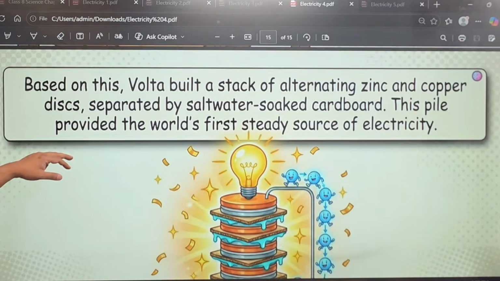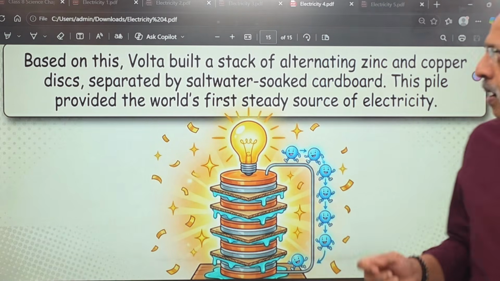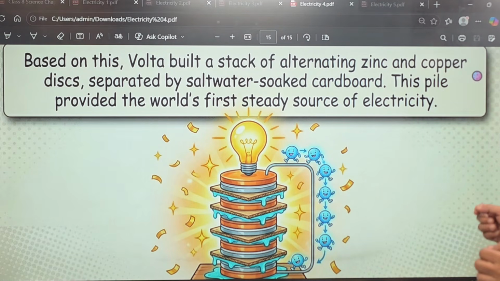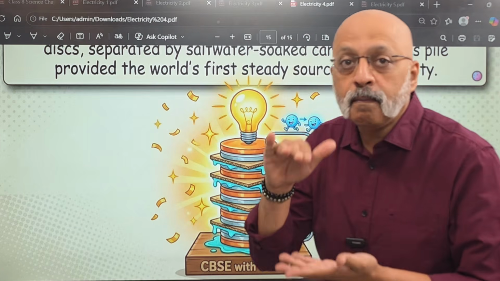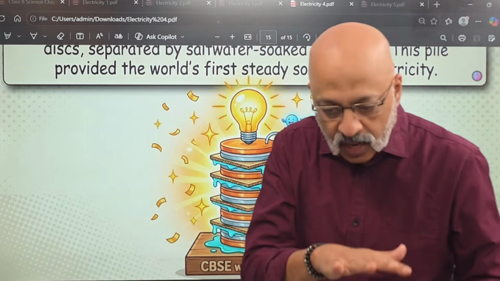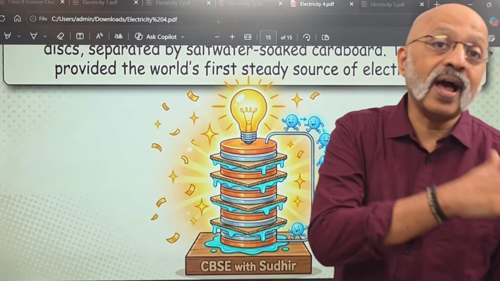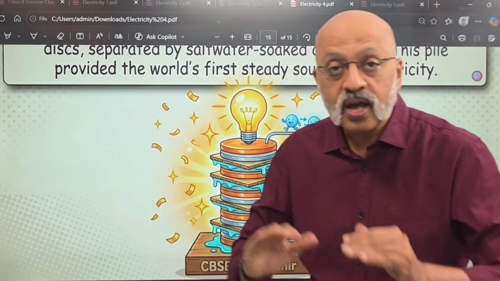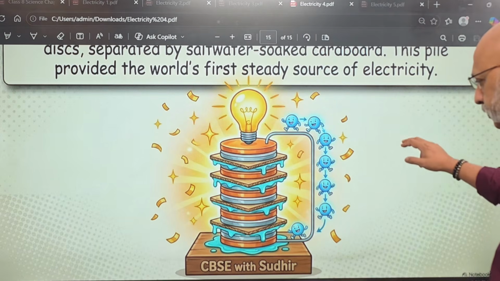Based on this, Volta built a stack of alternating zinc and copper discs separated by salt water soaked cardboard. This provided the world's first steady source of electricity. When he prepared this, it became a bit like a battery, which you can take around and generate electricity without any of the other sources, right? So this was a major invention at that time.